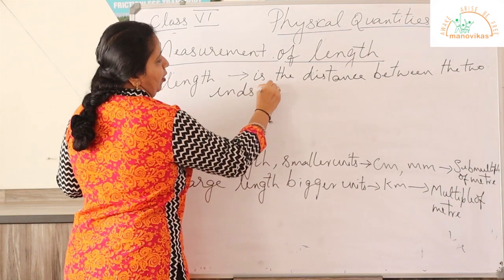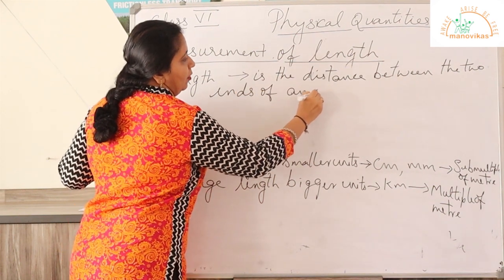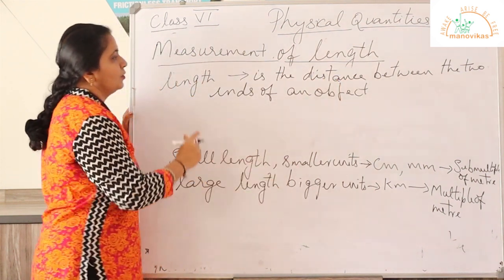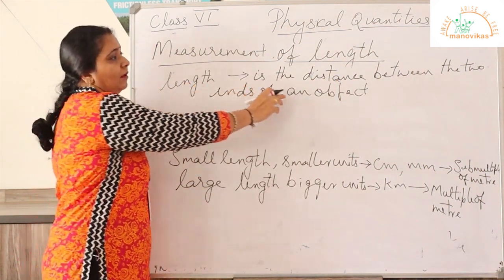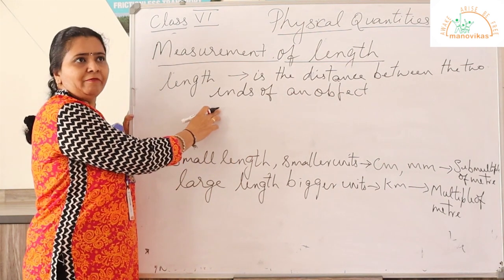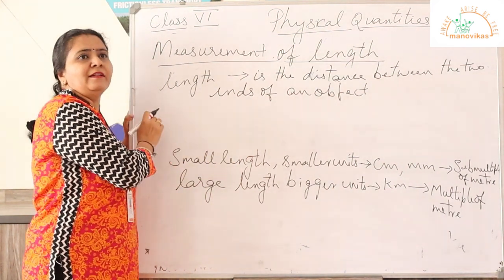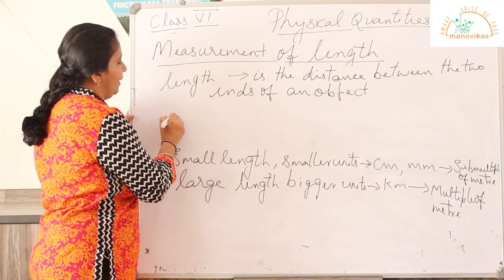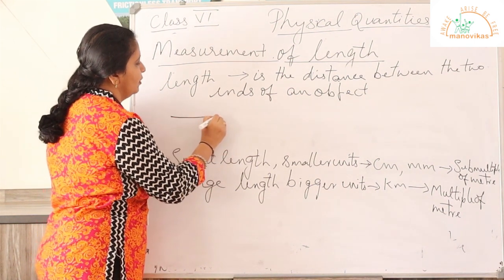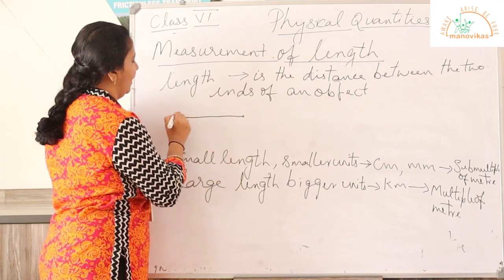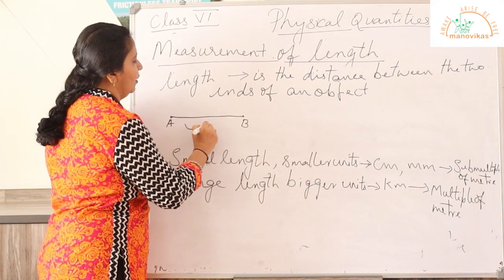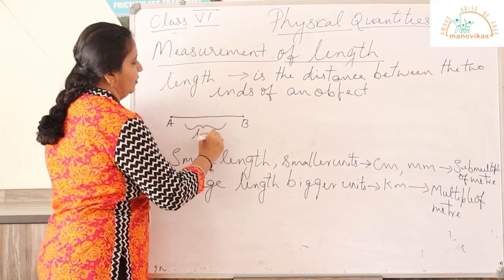So length is the distance between the two ends of an object. Consider length of a string. The distance from one end of the string to the other end of the string. This gives you the length of the string.